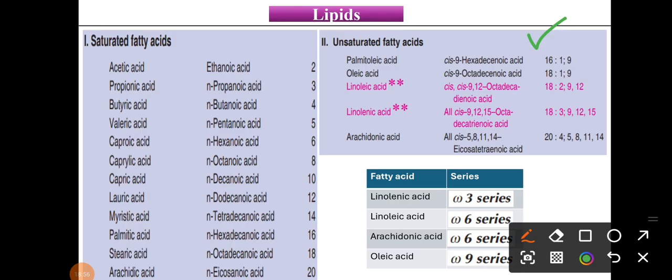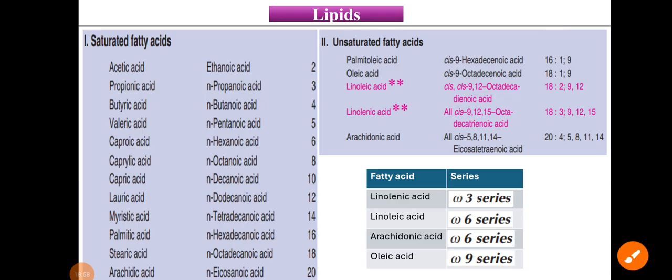Here are some examples of fatty acids and their series, meaning which omega series they belong to. We start the numbering from alpha, beta, and similarly the omega numbering is also there from the other end side. Linolenic acid is omega-3 series. Linoleic acid is the omega-6 series. Arachidonic acid, omega-6 series. And oleic acid is the omega-9 series. So that table is also very, very important, guys.